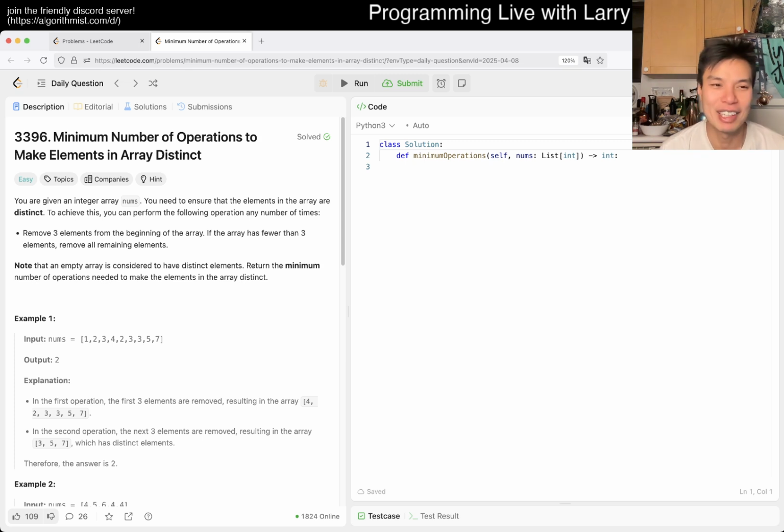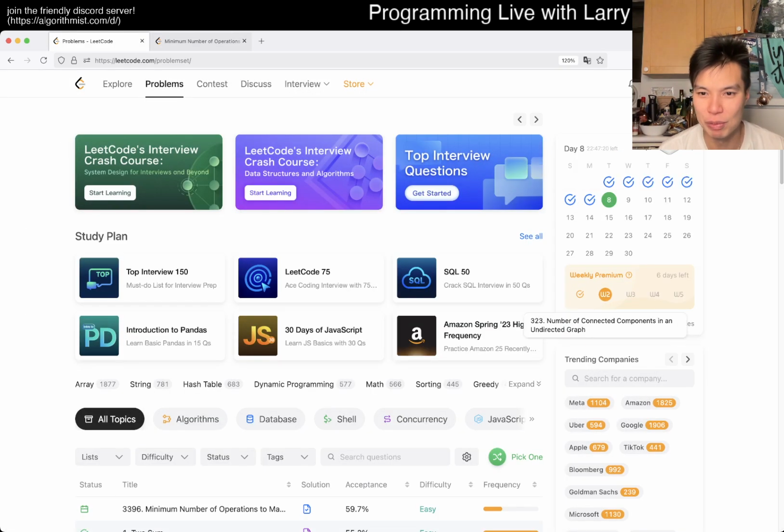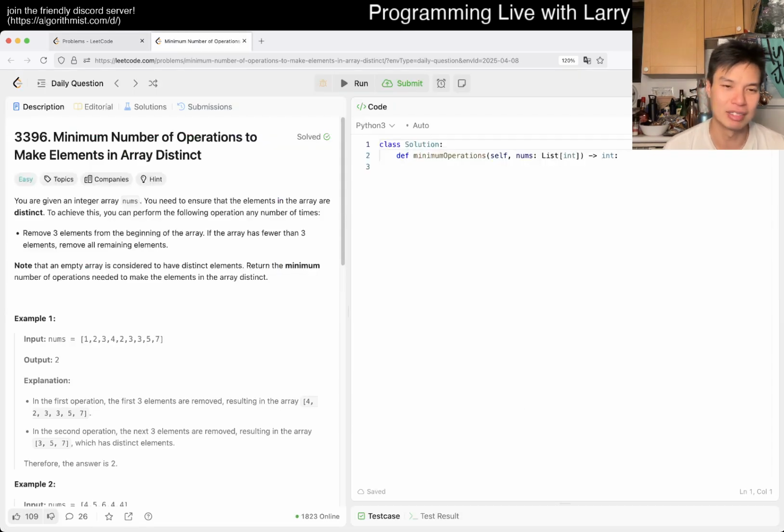All right, let's take a look at today's problem. We have 3396, Minimum Number of Operations to Make Elements in an Array Distinct. Also, I will have another video for the weekly premium challenge, so definitely check that out afterwards in a different video.